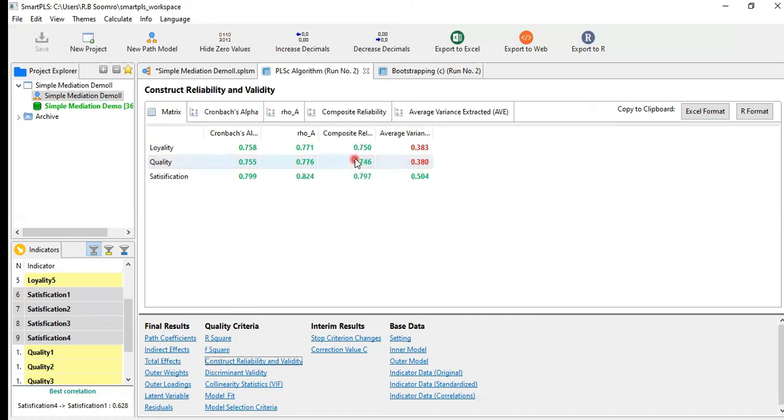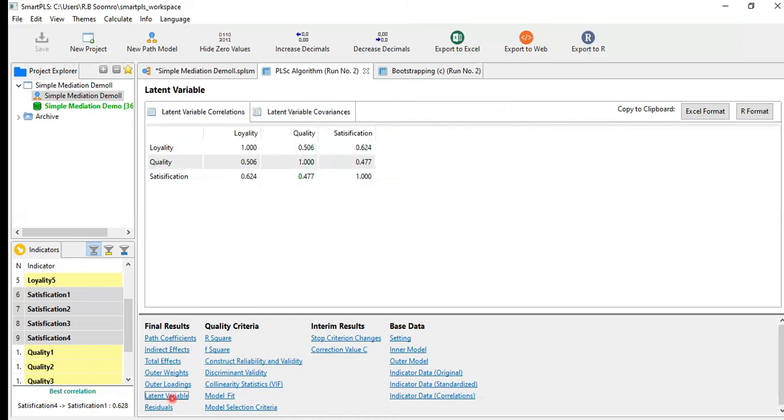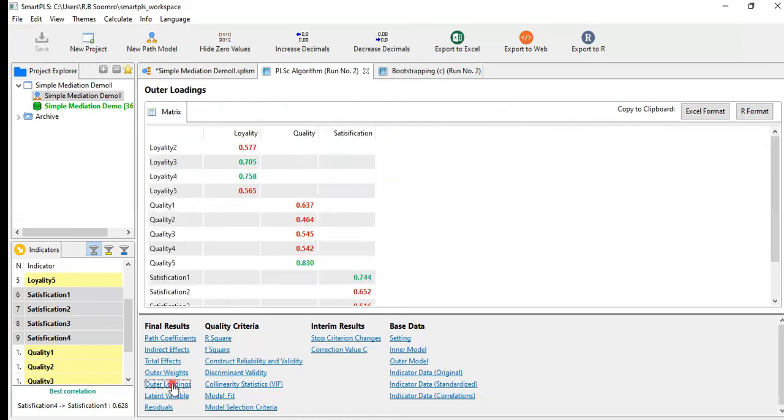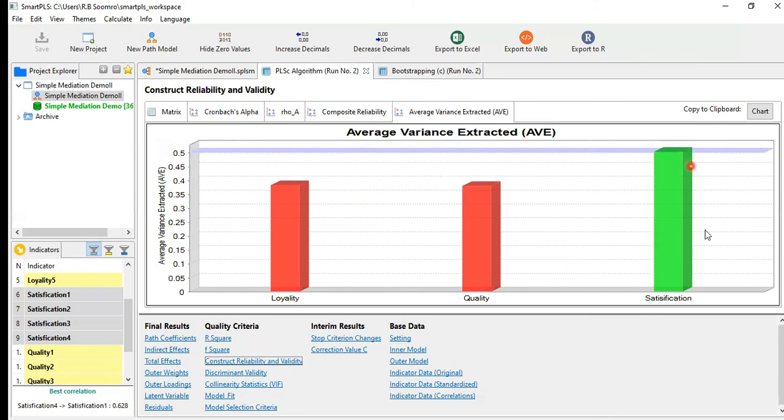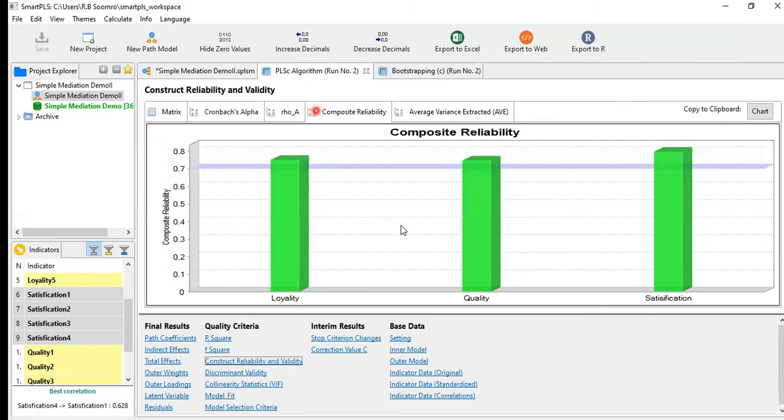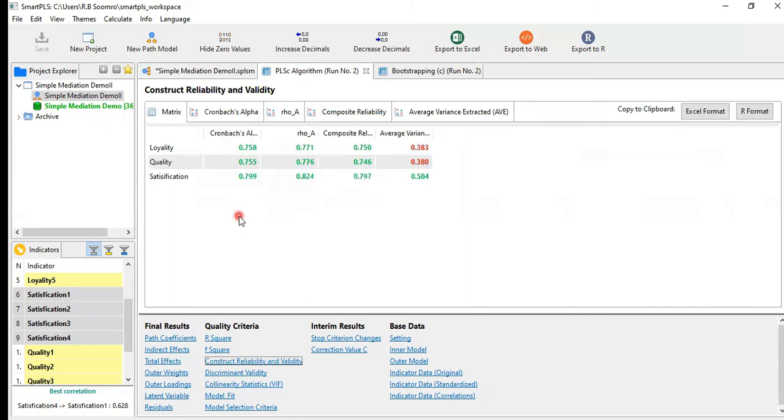Construct reliability again, some of the issues are there in the average. Again, the reason is outer loading, sorry. This is the reason. And construct reliability again, Cronbach's alpha is good. Composite reliability is good, all are within the range. Some of the items have this problem. Otherwise, composite reliability is very good, within the range. Okay, Cronbach's alpha again is within the range. So I think for construct reliability and validity there is no problem.